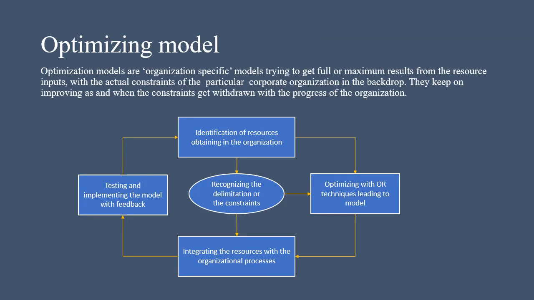Optimizing model. Optimization models or organization-specific models try to get full or maximum results from the resource inputs, with the actual constraints of the particular corporate organization in the backdrop. The constraints mentioned here are the limitation of inputs like time, equipment, supplies, etc.